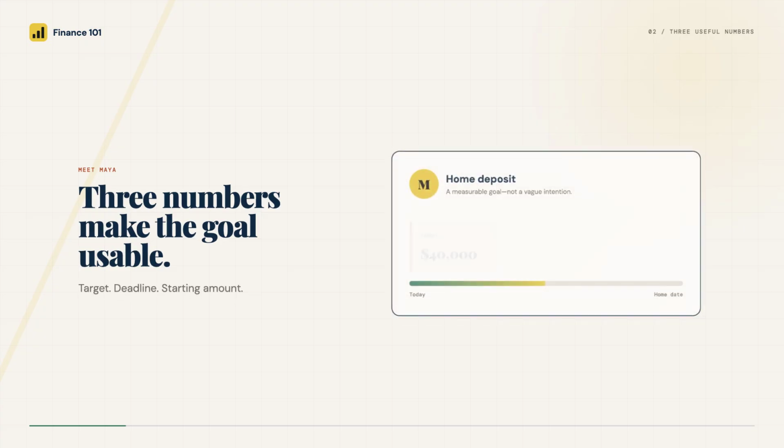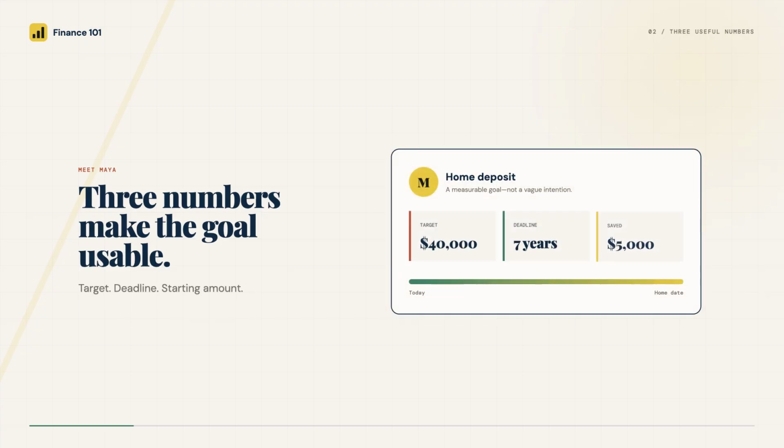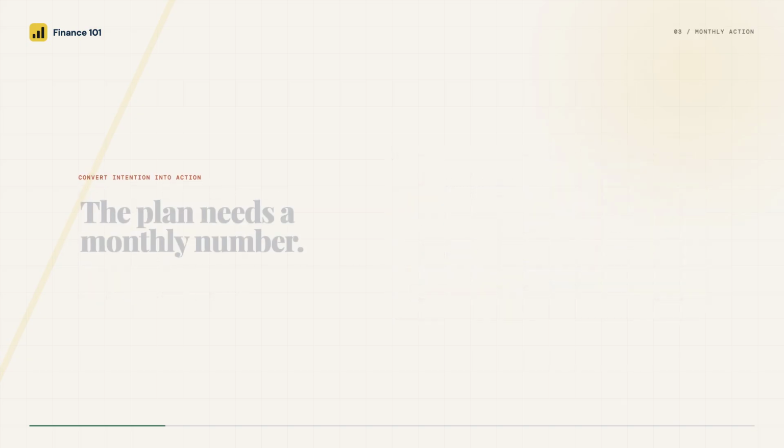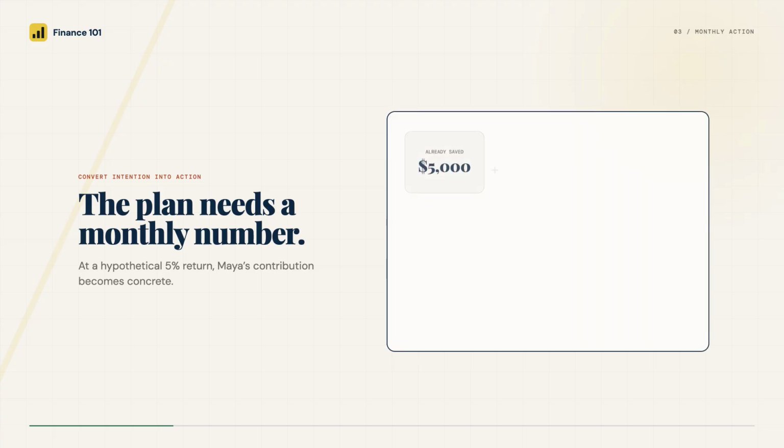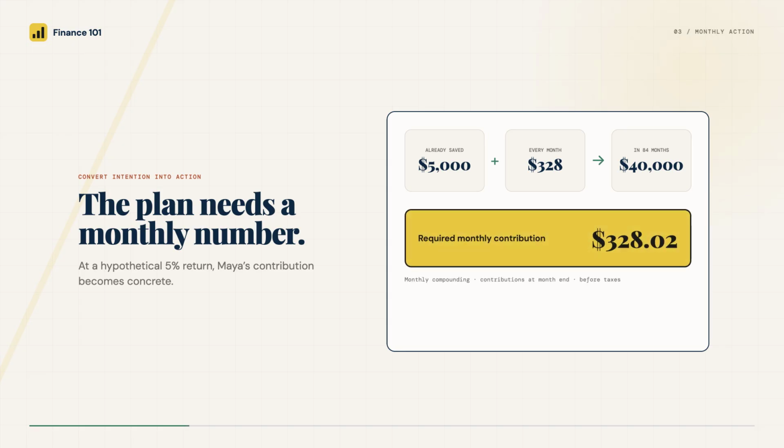Meet Maya. She wants $40,000 for a home deposit in 7 years. She already has $5,000. That gives her 3 useful numbers: the target, the deadline, and the starting amount. Now convert the goal into a monthly action. If Maya assumes a 5% annual return, compounded monthly, she would need to contribute about $328 a month.